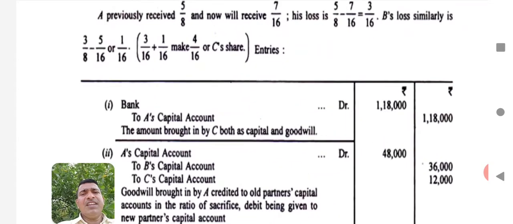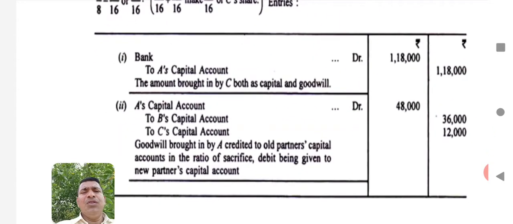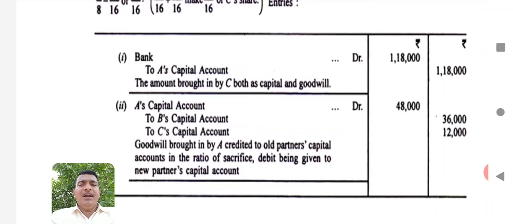Now, the first entry for goodwill treatment, in this case, for a new partner bringing cash for goodwill: he may bring either cash or he may deposit the money to bank. So cash or bank account debtor to C's capital account. Here the amount brought in by C is both as capital and goodwill.